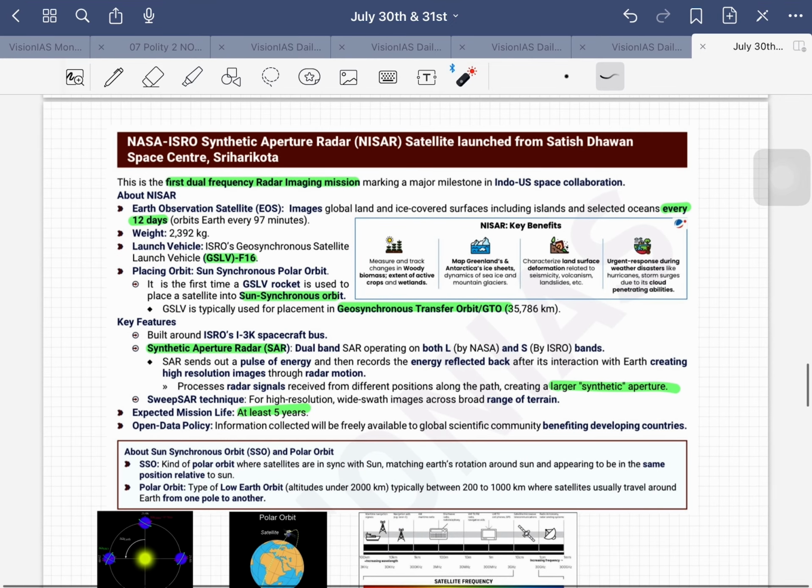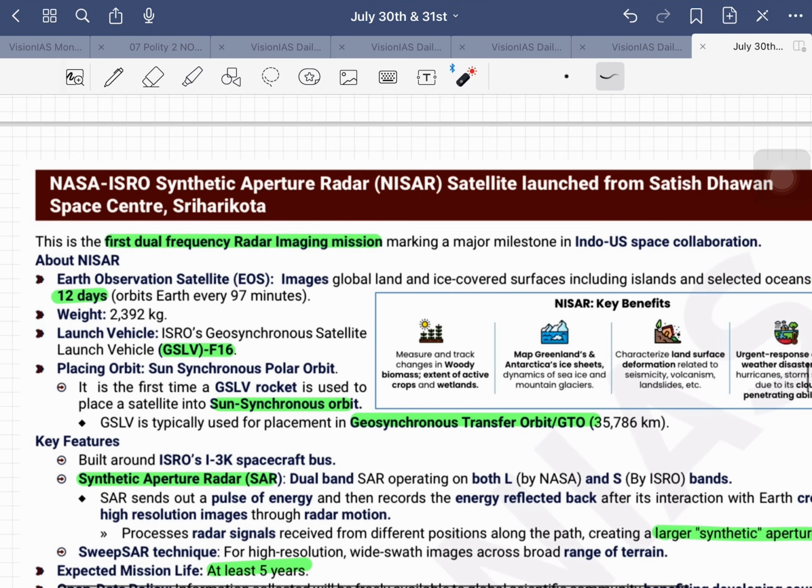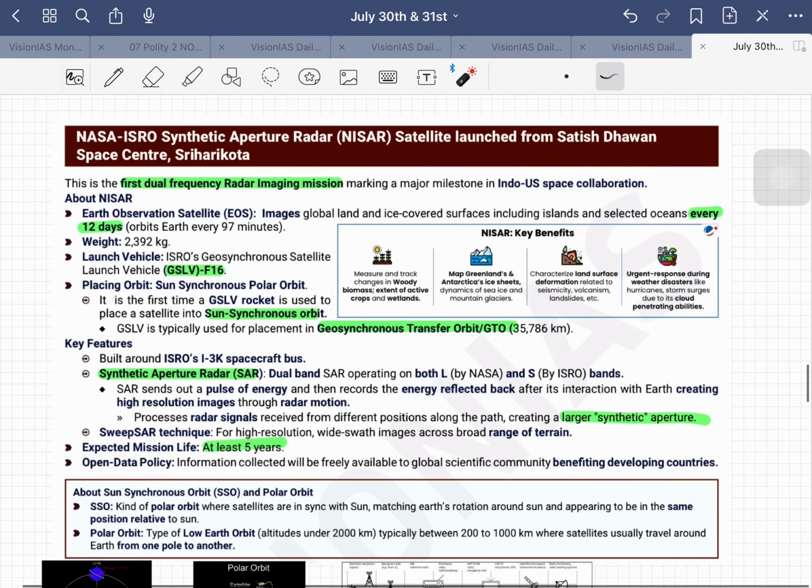And the next topic is NISAR, a satellite launched from the Satish Dhawan Space Center. What is NISAR? NISAR is the first dual frequency radar imaging mission. With NISAR, we are trying to image, with high resolution, the movement of the earth; any changes on the earth's surface can be detected using NISAR. But what is the peculiarity here? It is the first dual frequency, making a major milestone in India-US space collaboration. What about this NISAR?